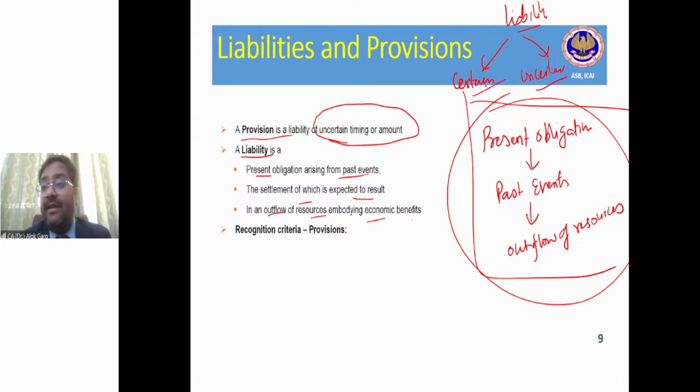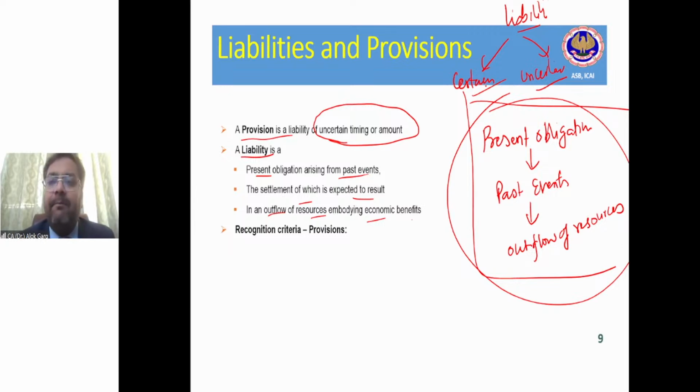So every company is doing like this. They have to create a provision on the basis of past precedent, on the basis of the average of the last 3 years, 5 years, whatever it could be, right? Or they can say that normally in the electronic market, normally 5% comes as a repair or return, right? So they will create a provision on the basis of that estimate. But the moral of the story is they have to create a provision.